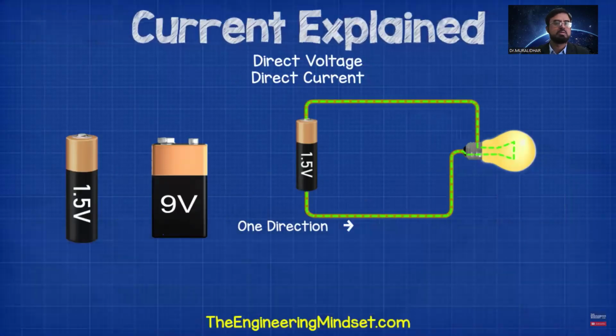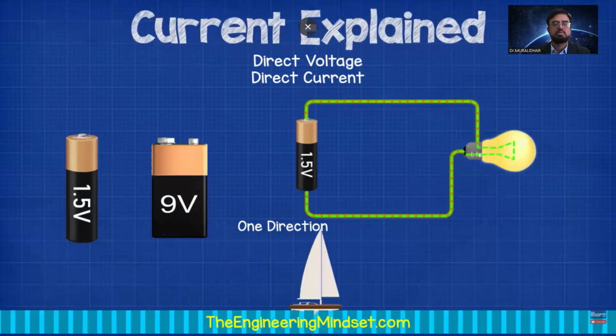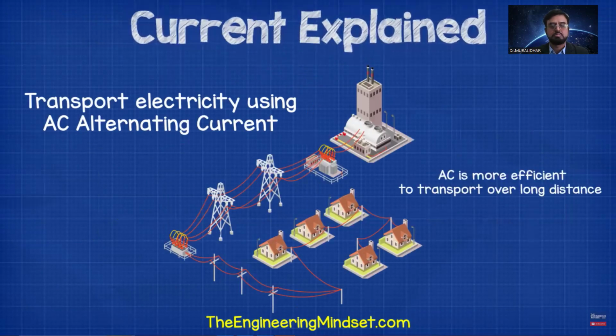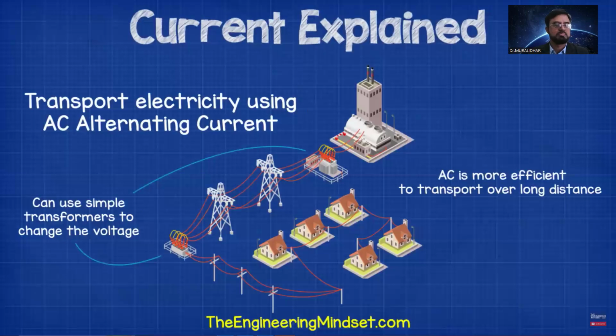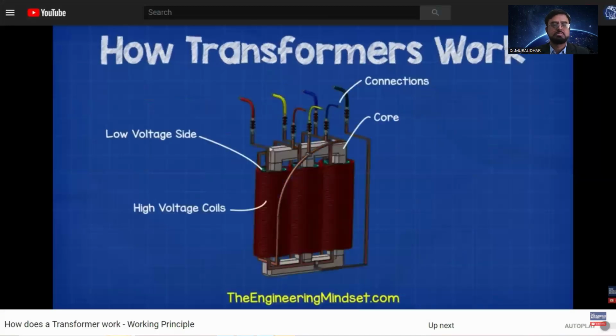In this type, the electrons do flow in only one direction, much like the flow of water in a river. We transport electricity from the power stations in AC, alternating current, and send this to our cities and homes. We use AC here because it can be transported very efficiently and over much greater distances than if we were to use DC, direct current. We can also very easily increase or decrease the voltage using simple transformers. We've covered how transformers work in our previous videos, links down below for that, do check them out.